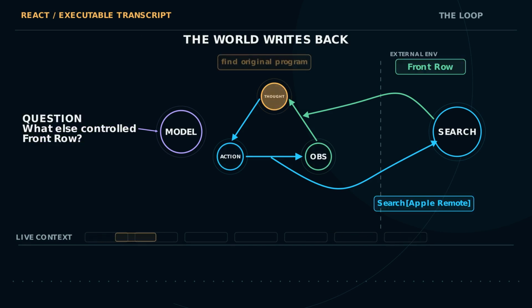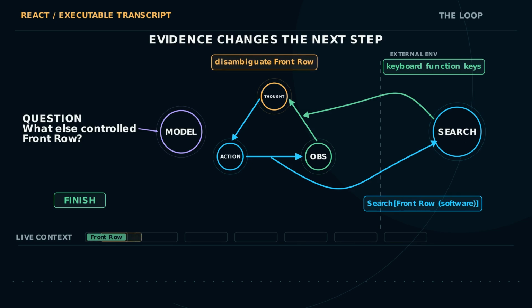Watch one complete loop. The model writes a thought, sends a search action across the boundary, and receives front row as evidence. That observation is appended to the live context. Now the next thought is different because it can read that evidence. It reformulates the query, acts again, and extracts keyboard function keys instead of repeating an unsupported guess.